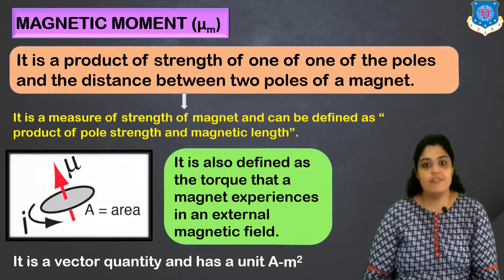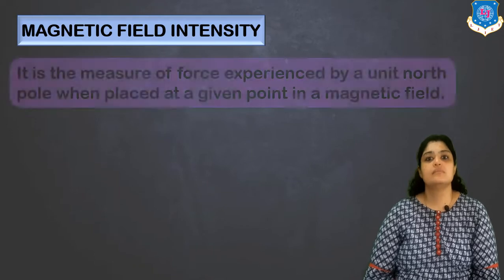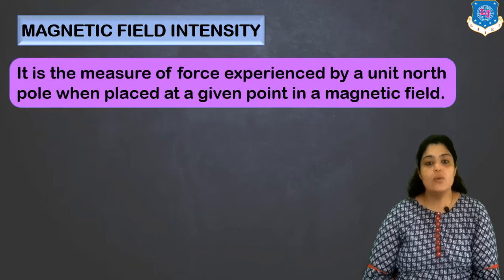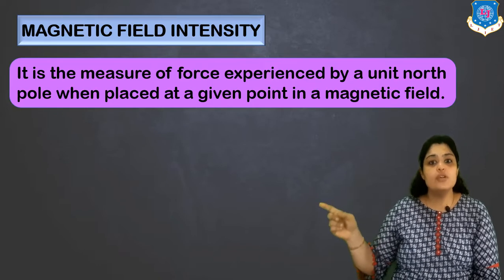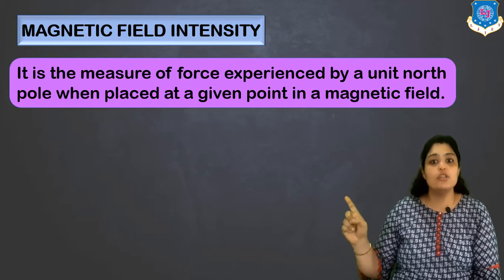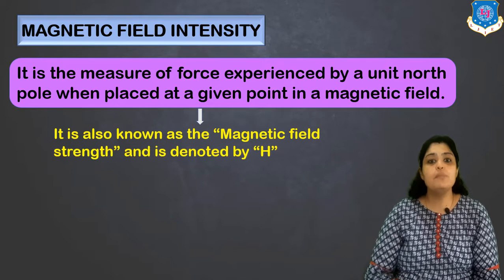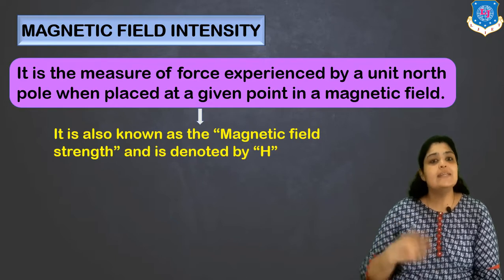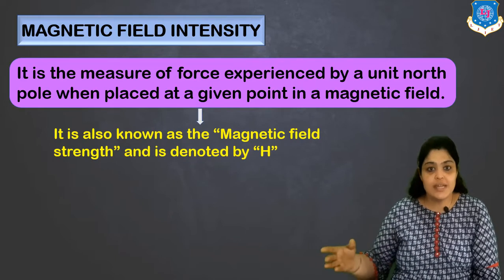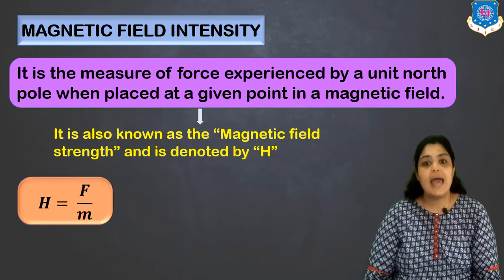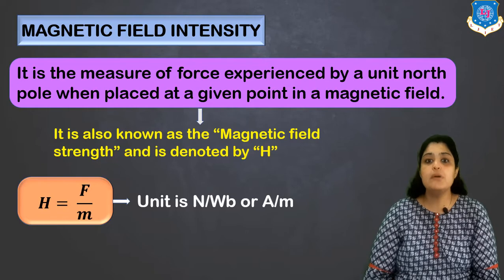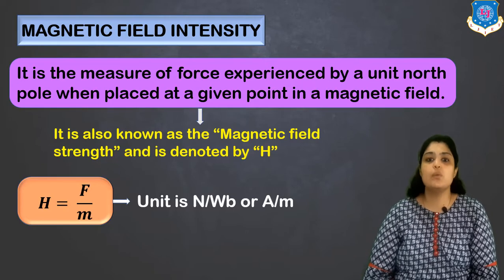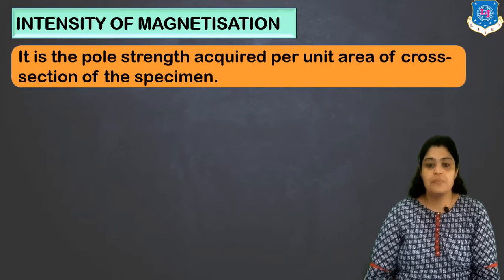Moving ahead, we have magnetic field intensity. What do you mean by magnetic field intensity? It is the measure of force experienced by a unit north pole when placed at a given point in magnetic field. It is nothing but the magnetic field strength denoted by H, and it is written as F by M, which has the units ampere per meter, or you can also say Newton per Weber. This is how magnetic field intensity is denoted.